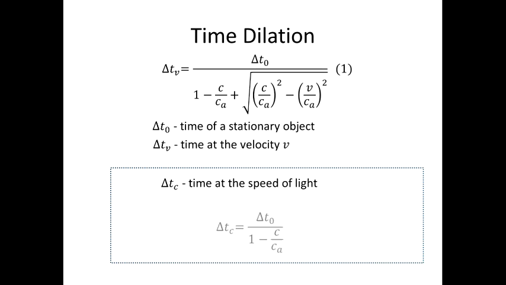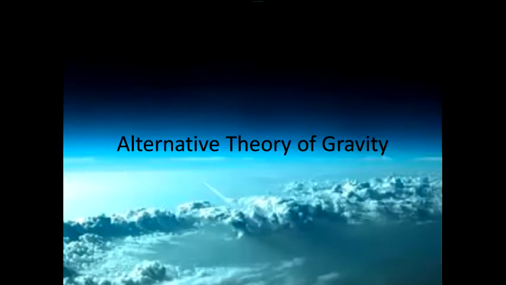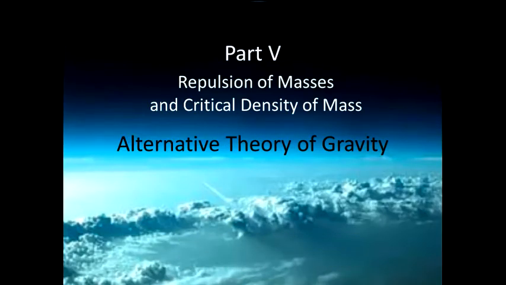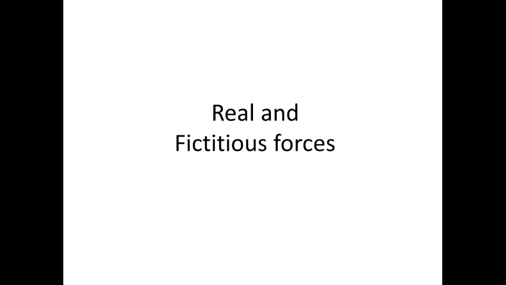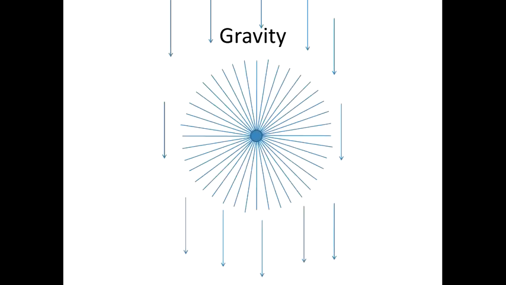Now we have come to the part where we'll talk about the implications of the new theory, about repulsion of masses and the critical density of mass. But first let's talk about real and fictitious forces. We agreed that gravity is a fictitious force, but what does it mean in terms of the new theory? A particle of matter moves in free fall with acceleration just because it is moving together with accelerating space, not because any external force makes it accelerate.